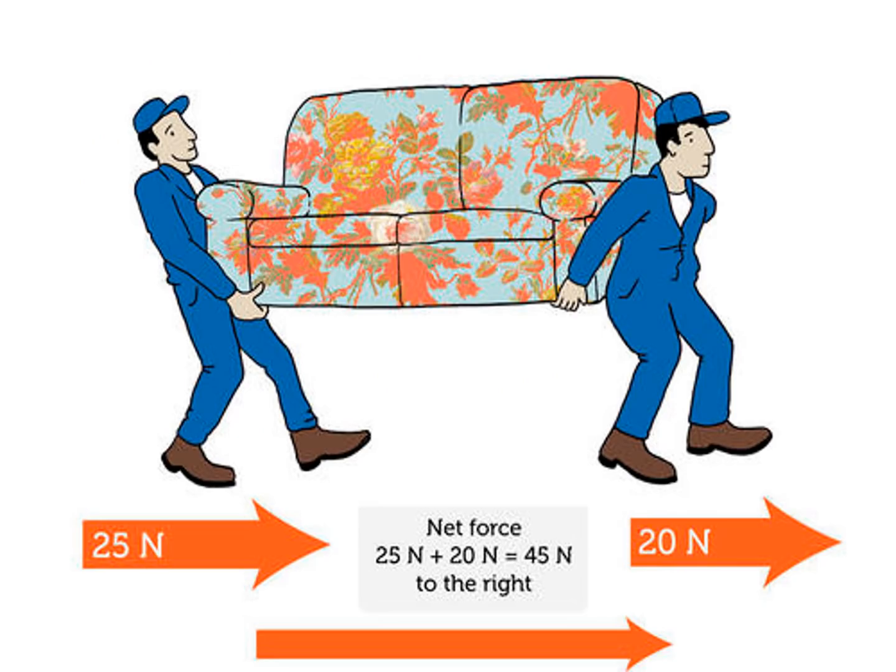Here, there are two people who are trying to apply force on an object. The first person applies a force of 25 Newton and the second person is applying a force of 20 Newton. Both of them are trying to apply the force towards the right hand side. So both of them are applying force on the object towards the same direction.